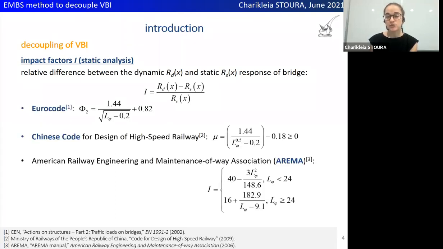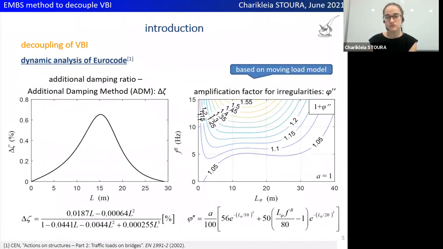Different design standards propose different impact factor formulas to estimate the dynamic effects of vehicles on bridges. In their majority, such formulas are associated with the characteristic length of the bridge. In many cases, though, impact factors do not adequately capture the dynamic effect of vehicles on bridges. Therefore, Eurocode suggested a dynamic analysis based on the moving load method for high speeds.